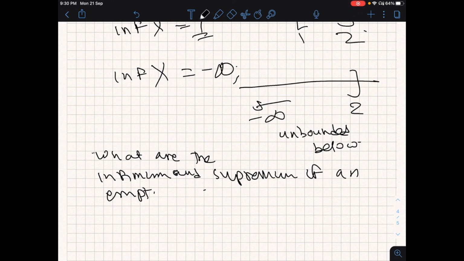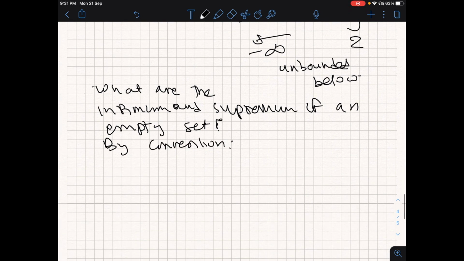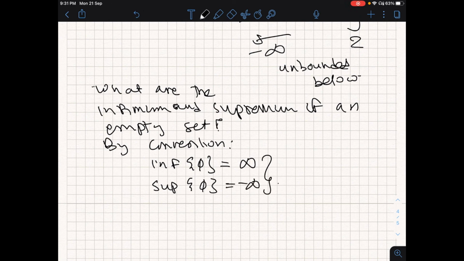By convention, and this is just by convention, nothing great about it. By convention, I say that the infimum of the empty set phi is plus infinity and the supremum is minus infinity. So it's just the other way around. This convention is used to avoid any confusion with unbounded sets.